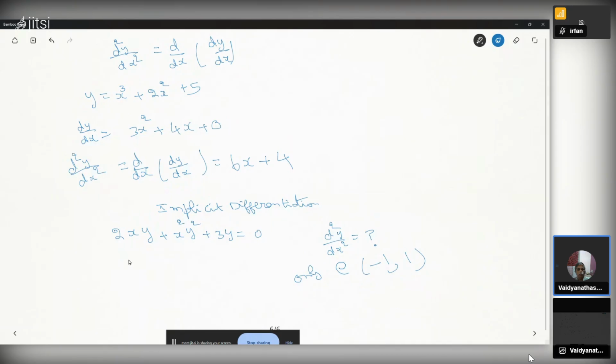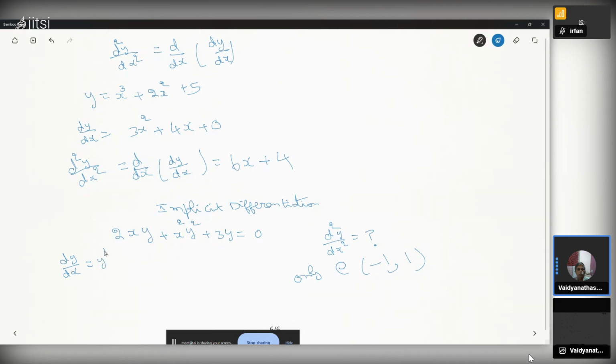What is there afterwards? I will write y prime to represent it. We can write dou by dx as y prime. It is a notation. We can write it like this.